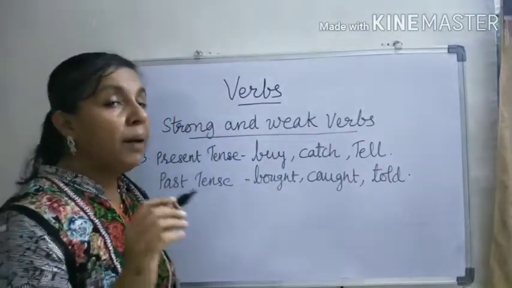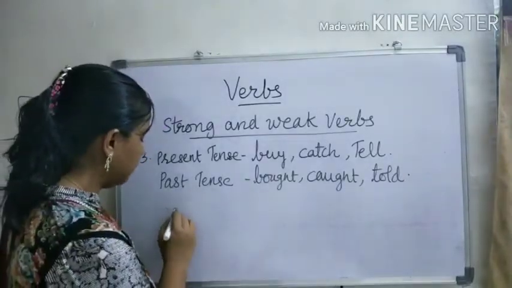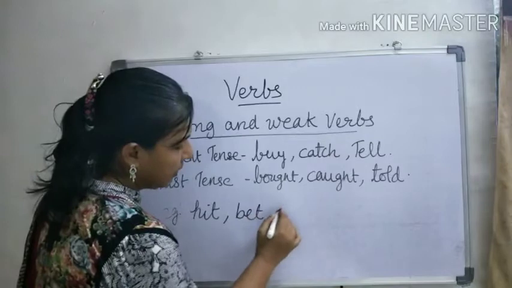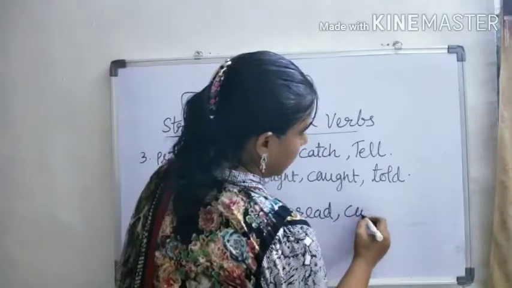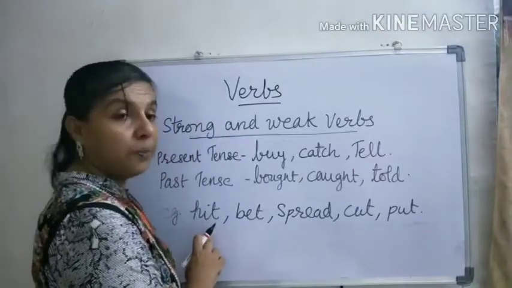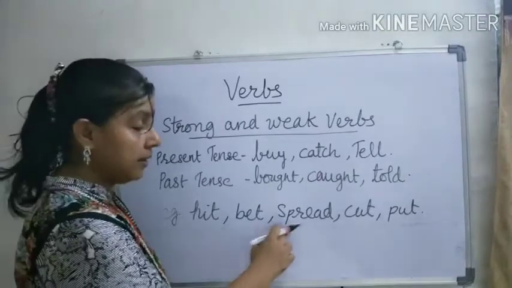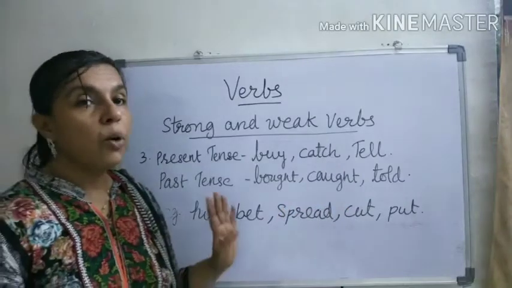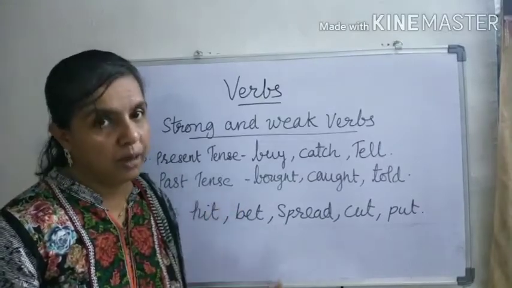And yes, some other verbs have all three forms alike. Example: hit, bet, spread, cut, put. Here the first form, second form and third form are the same: hit, hit, hit; bet, bet, bet; spread; cut, cut, cut. Understood? In every such verb, all the forms are the same. These are also weak verbs.